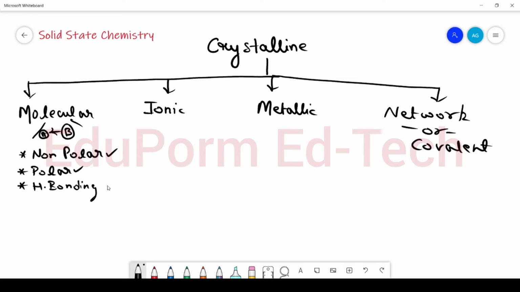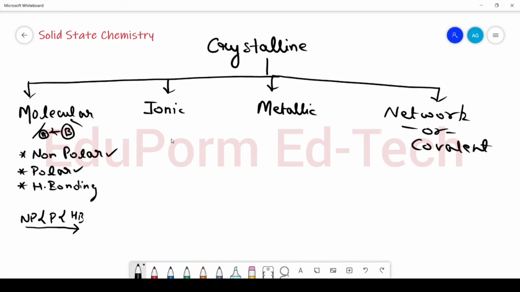And if particles are held together by means of hydrogen bonding, then they are called hydrogen bonded molecular solids. And students, we know that non-polar forces are weaker than polar forces, which are weaker than hydrogen bonding. So the hydrogen bonded solids are harder than the non-polar and the polar.